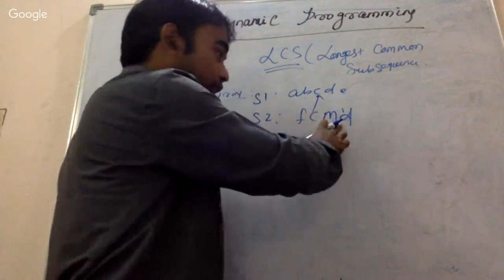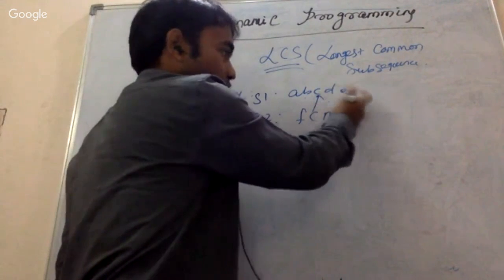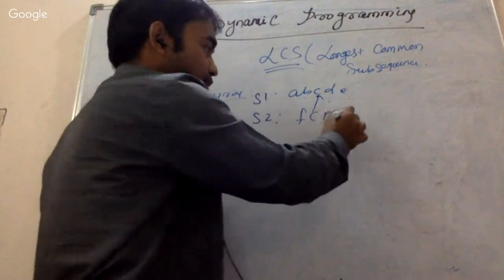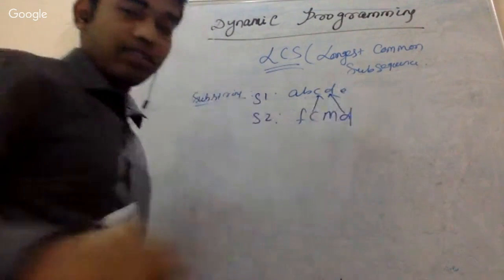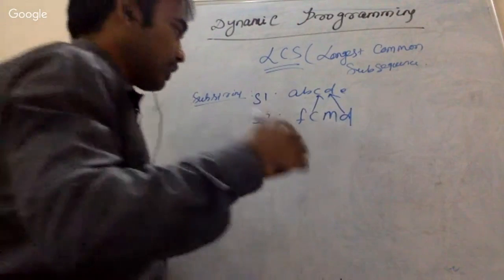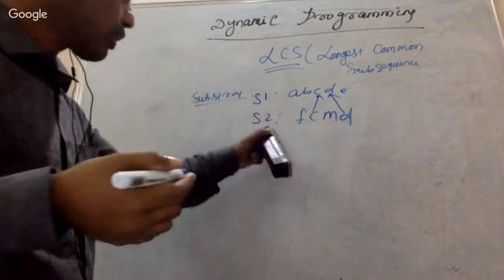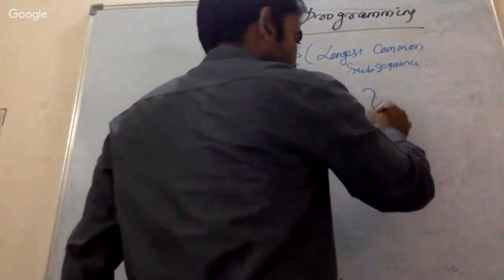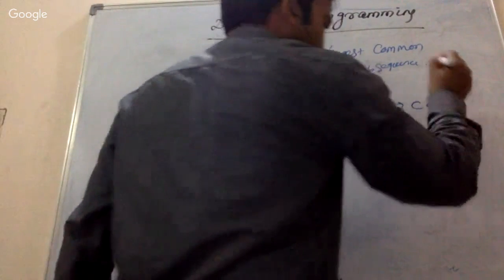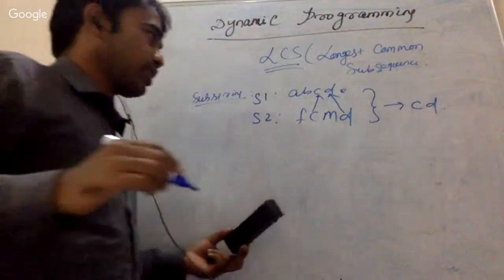M, where? M in this particular string. M does not have a match. Okay. So then it will search for D. Does D have any match? Yes, D has one match. Then if somebody asks what the subsequence between these two strings is, what is the answer? The answer is CD. Okay. Do you understand this concept?